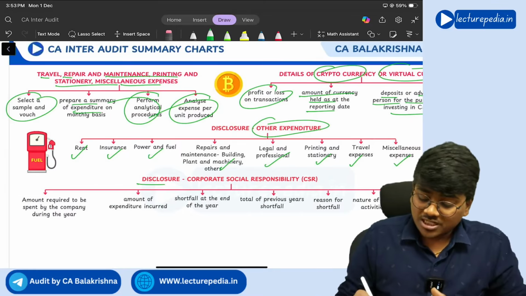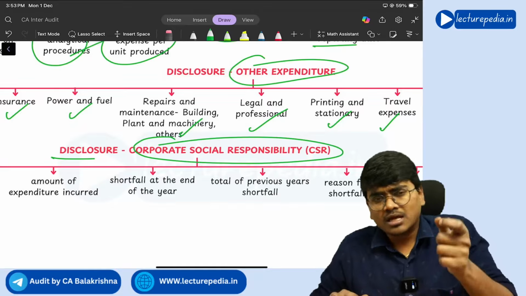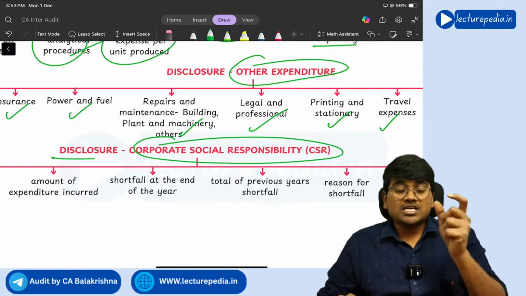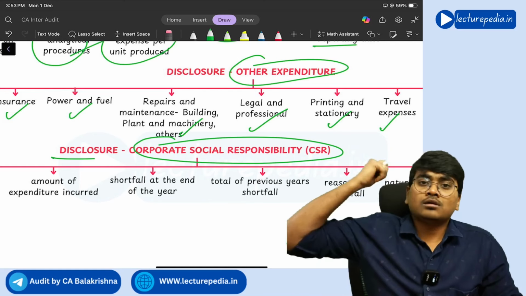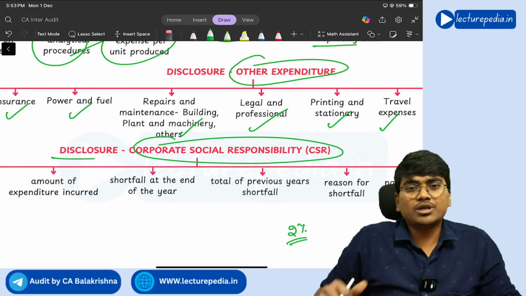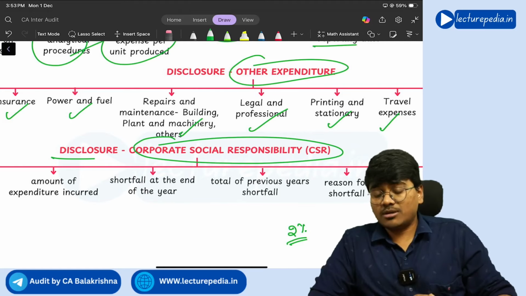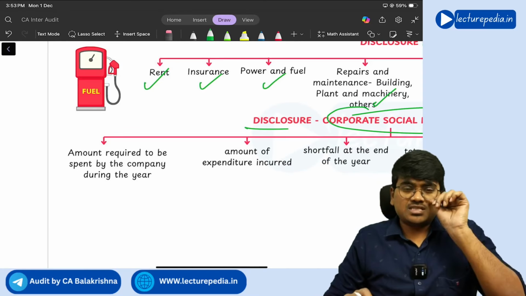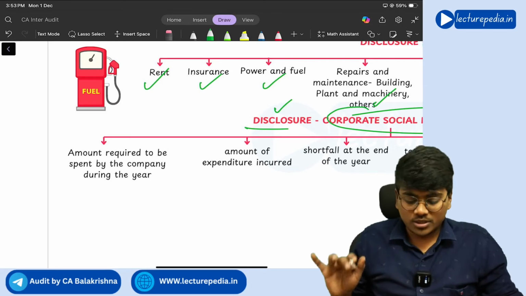Next, disclosure with respect to corporate social responsibility. Corporate social responsibility means, as per the Companies Act, certain companies have to spend at least 2% of their profit on corporate social responsibility activities for the society. They have to spend. This is a mandatory requirement for certain companies, not for all companies. Now, in case this CSR expenditure is applicable to the company, you need to disclose the following things.